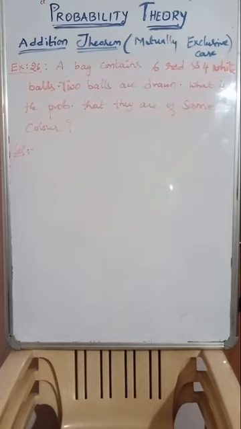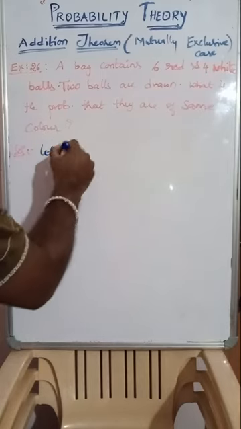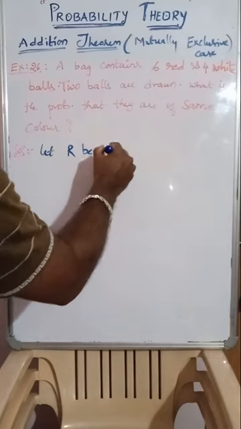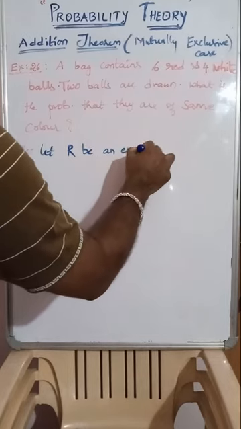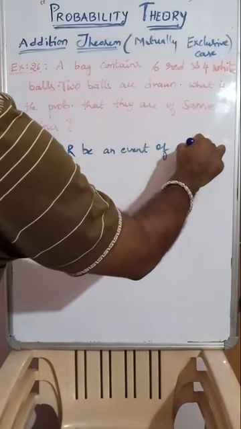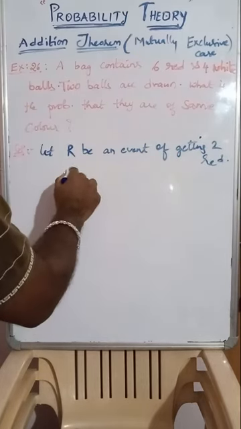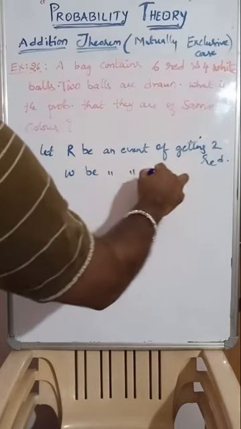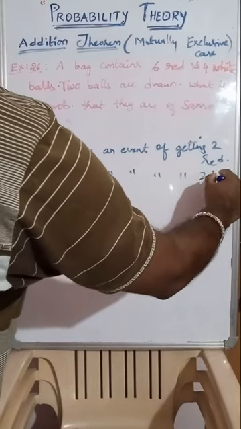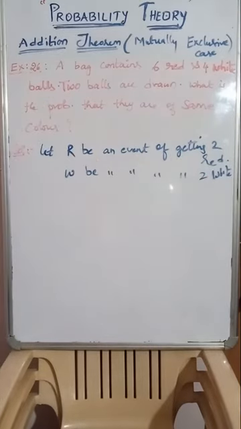Let us consider here first. Let R be an event of getting 2 red balls and W be an event of getting 2 white. Clear? R be an event of getting 2 red and W be an event of getting 2 white.